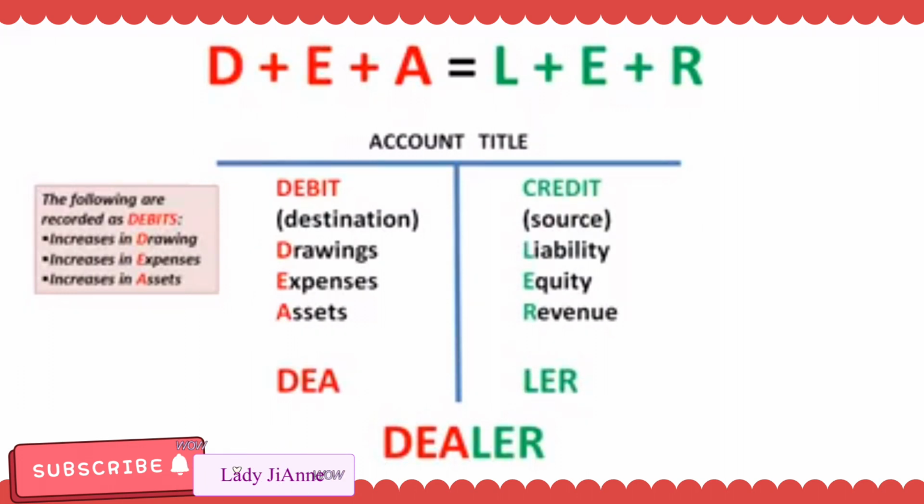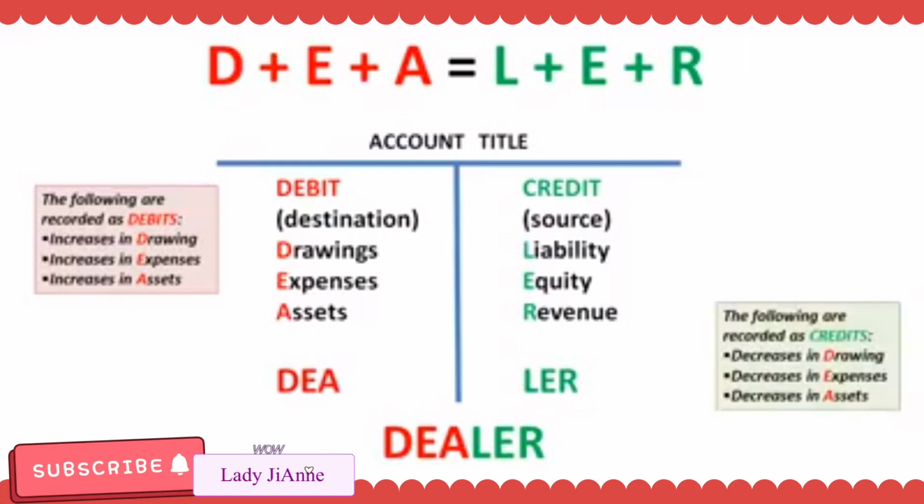Ulitin ko. Kapag ang effect ng transaction sa drawings, expenses, at assets ay nadagdagan, magdi-debit tayo. Kapag ang effect ng transactions sa drawings, expenses, at assets ay nabawasan, magki-credit tayo. Okay, next.